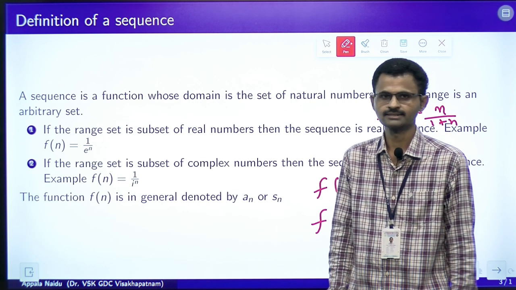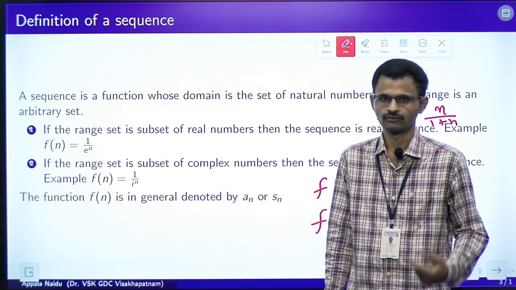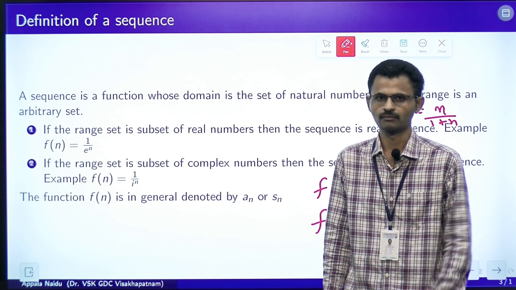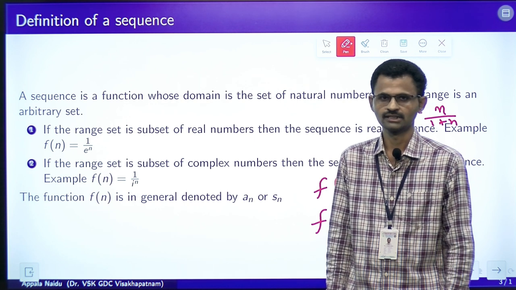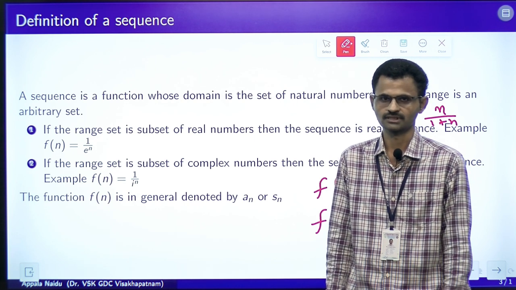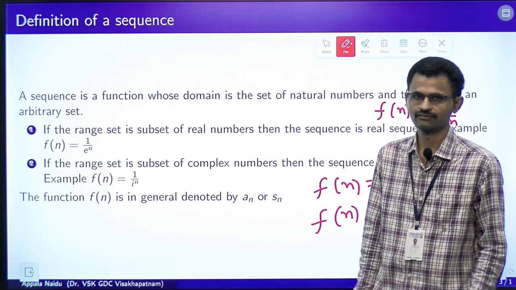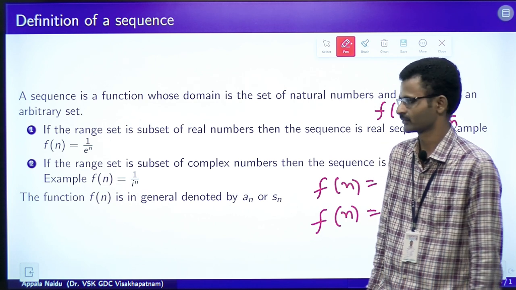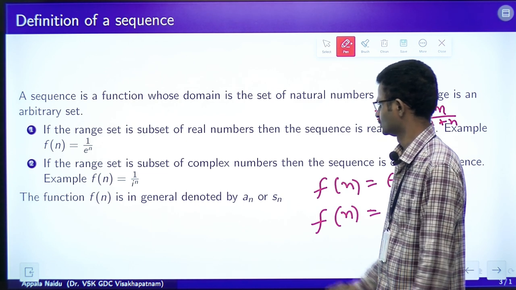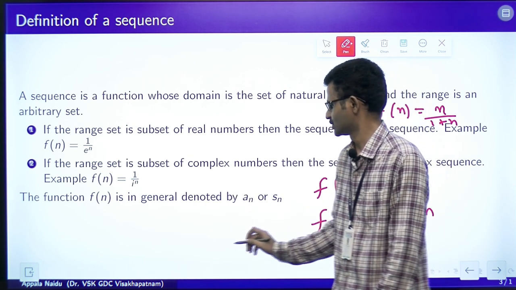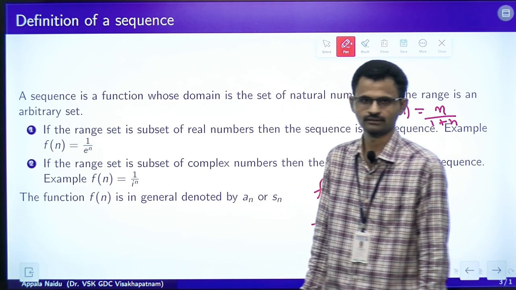Here n is a natural number, that is why we are defining the map from natural numbers to a subset of real numbers or complex numbers. So, the definition whatever we give here is going to be valid for real numbers and complex numbers, and the theorems also are going to be valid for real numbers and complex numbers too, but here we are going to deal with real numbers only. Usually the sequence is denoted by a n or s n instead of denoting with f of n.